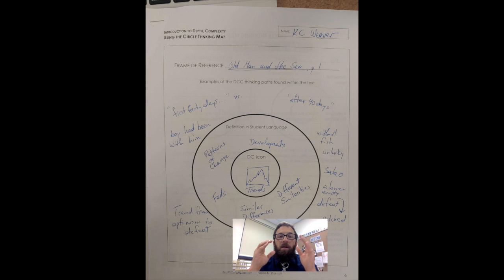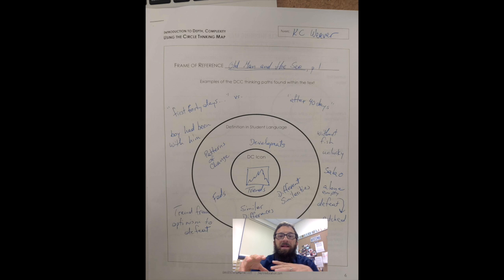Then on the right, you see the descent, the trend of descent from without a fish to unlucky, and it goes in order throughout the course of the page, to salao, which means unlucky, to being alone, and then saying that he's empty, and then patched, and then just defeat is the last word of that paragraph.